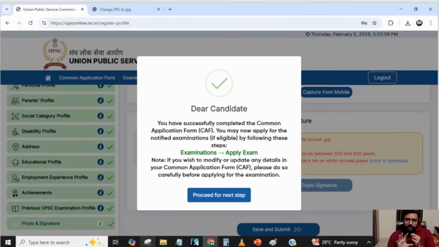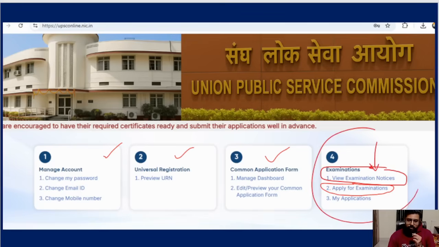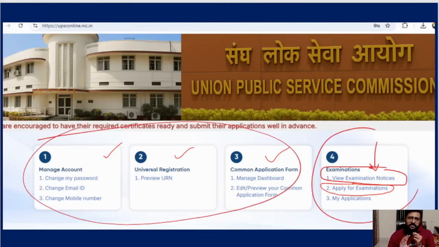See, dear candidate, this is done, but your form filling is not even complete. The form for this year's exam is yet to be done. These are all the common application form you have done. Now you have to go to the fourth module, that is the examination. You have done these three successfully. You have got your URN, you have filled every basic detail.